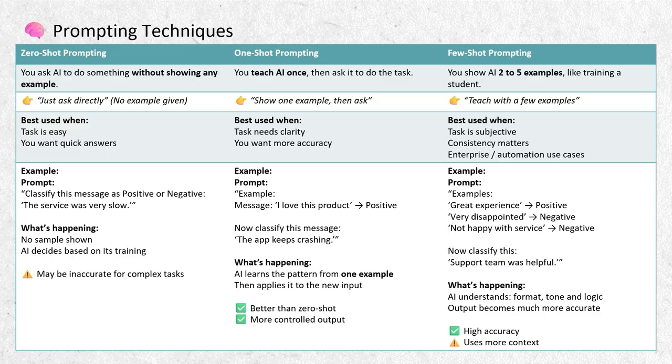Here, artificial intelligence clearly understands the format, tone, and logic. Output becomes much more accurate. This is best when the task is subjective and consistency matters, used in enterprise or automation scenarios. It uses more context but gives better results.